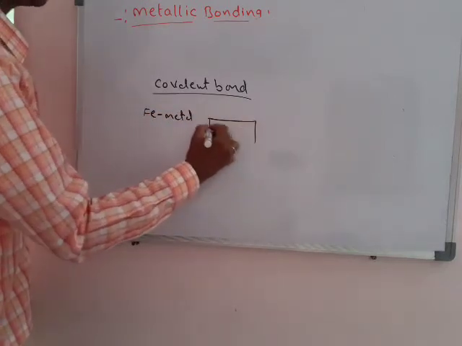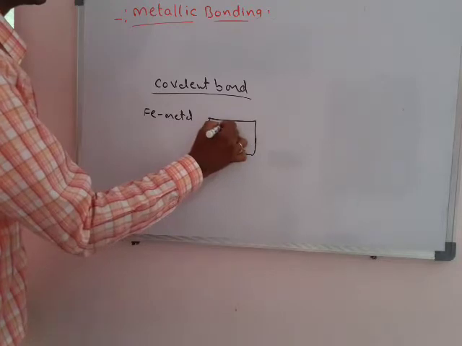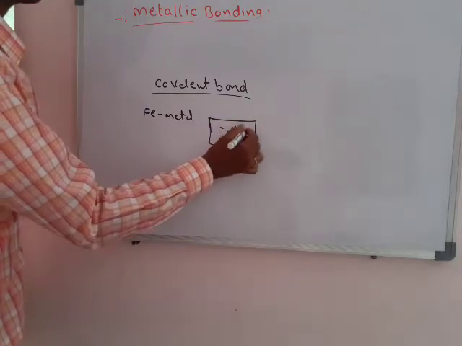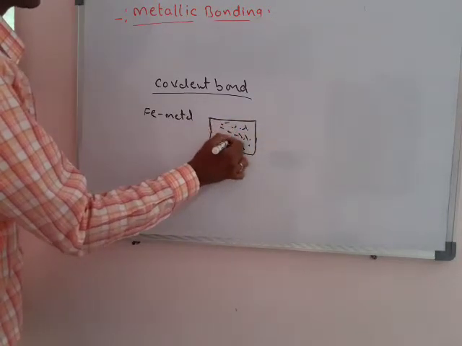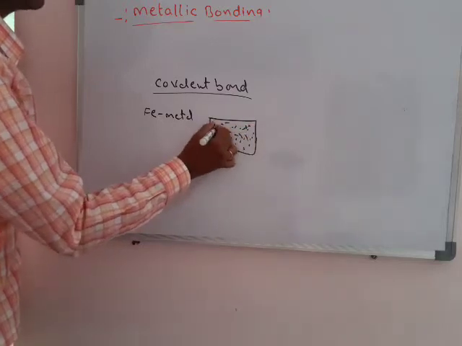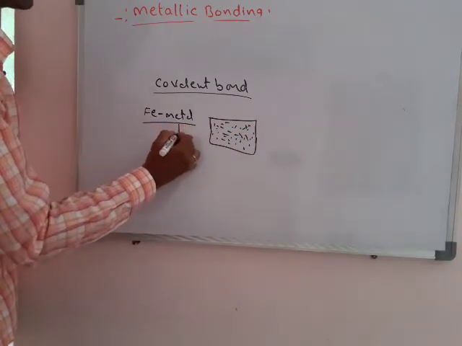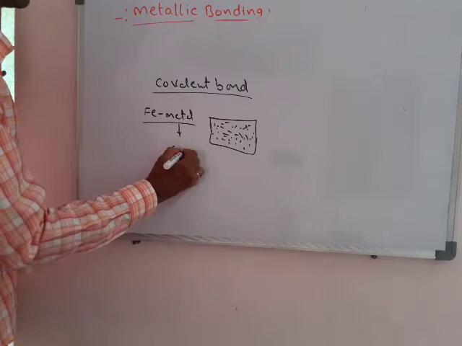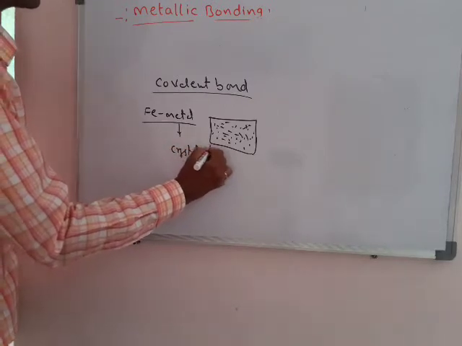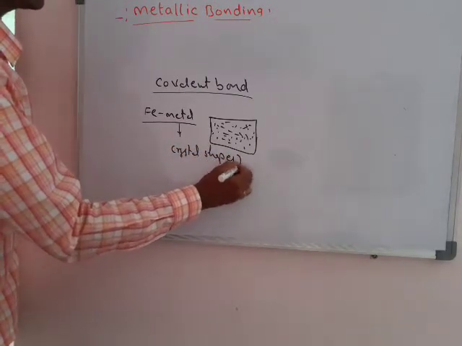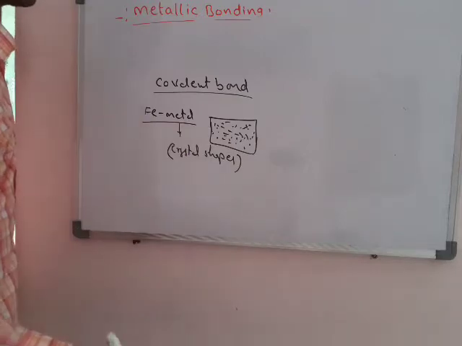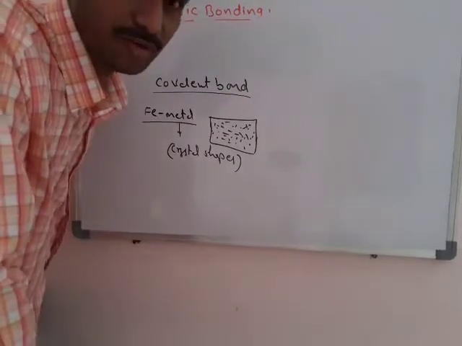Same, again if you take an iron sheet, many iron atoms are present. Okay, generally what is the shape of these metals? Metals are present in crystal shapes. They have some crystal shapes. So there are different types of crystals.